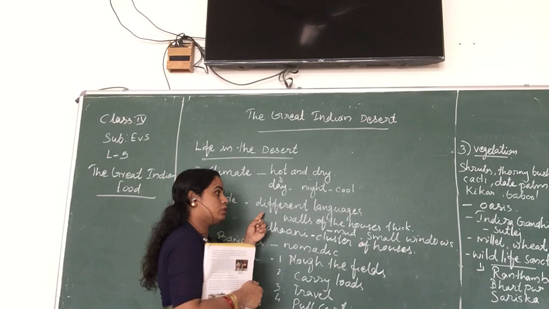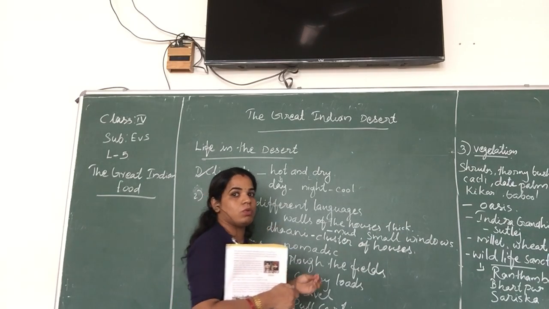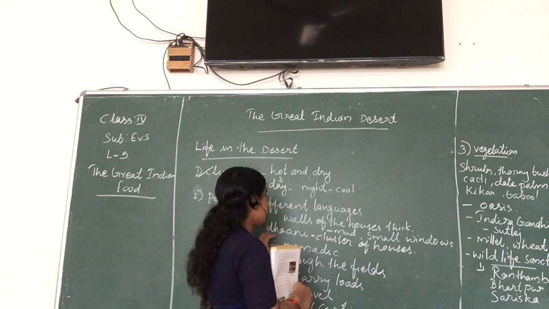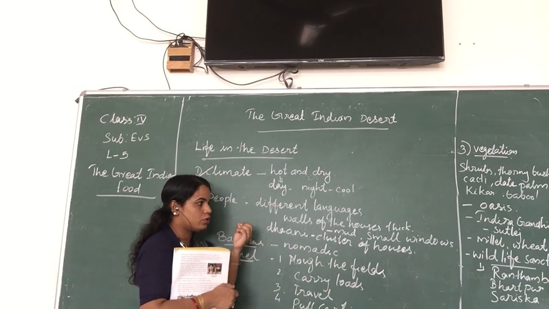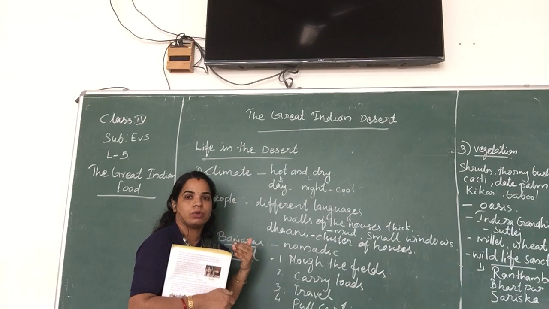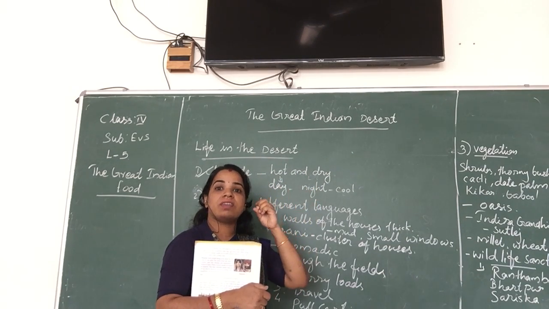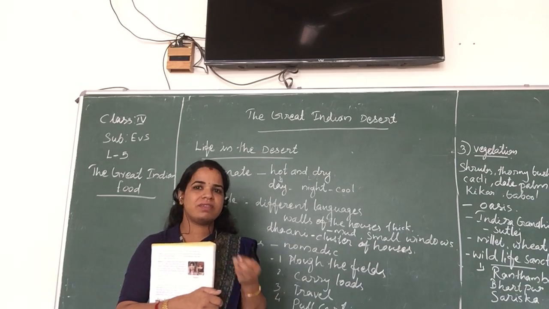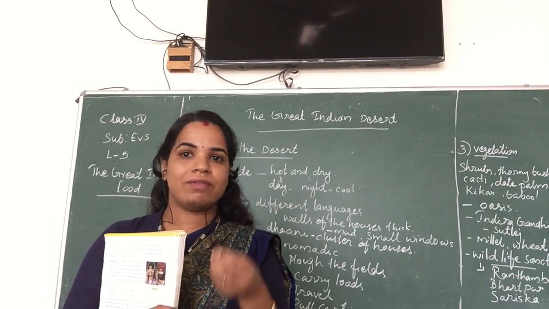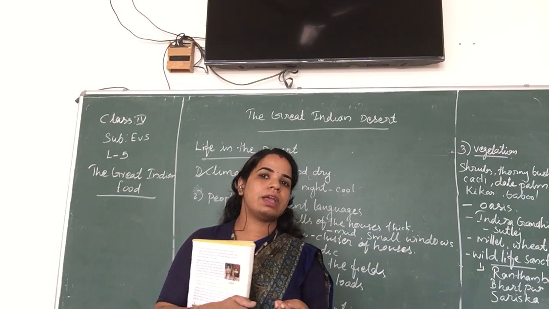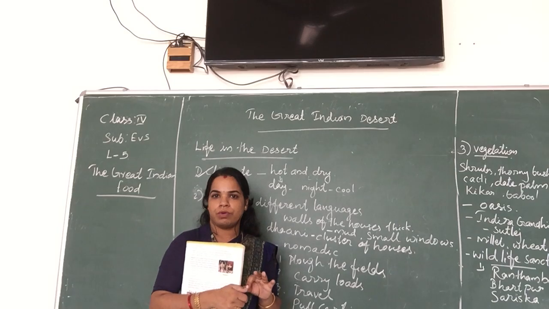And then they are using thick-walled houses made with mud, and very small windows. And the next one is the flat roof house. What's the feature? Flat roof. Because they are getting very scanty rainfall. Scanty means they only get very little rainfall. So they are making that flat roof, not a sloped roof.